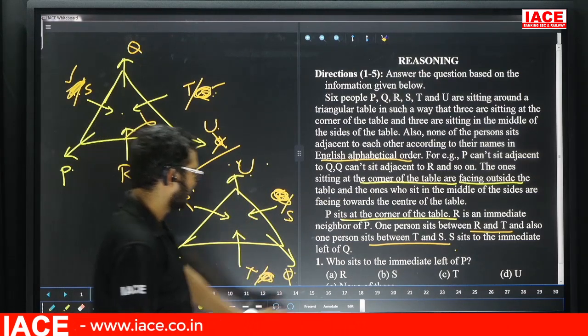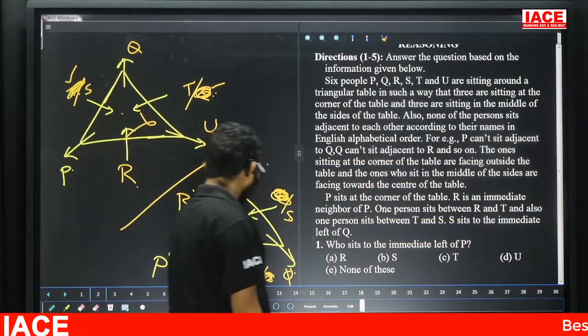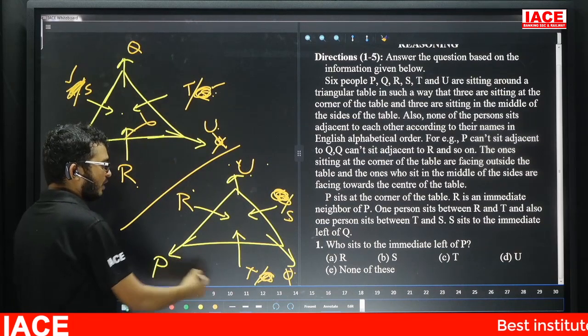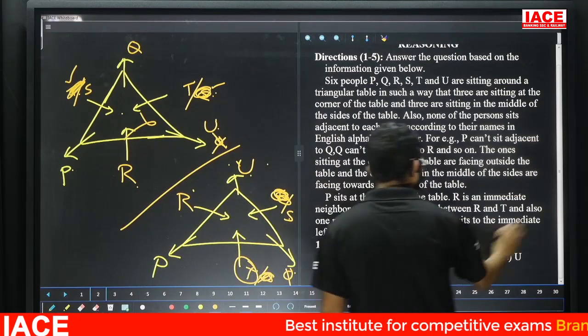Take the questions. Question number 1: who sits immediate left of P? P is facing outside. Who is immediate left of P? Here, T. So question number 1, the answer is option C.